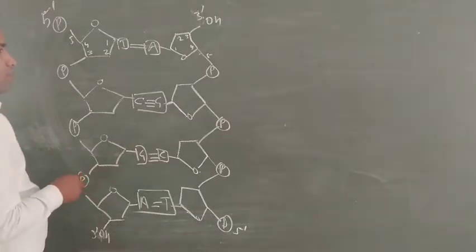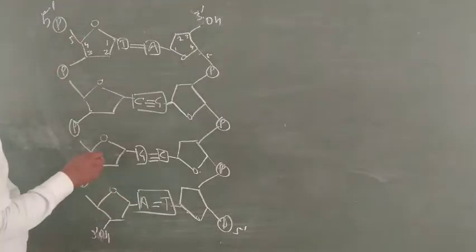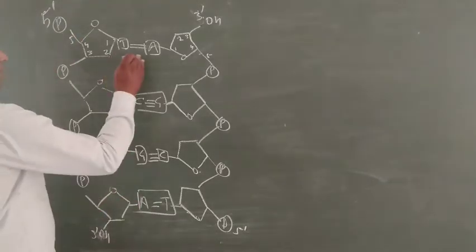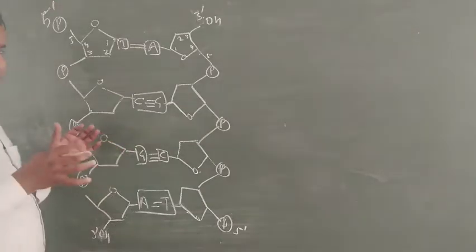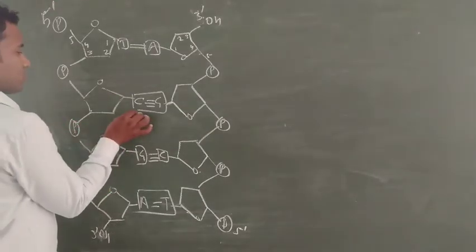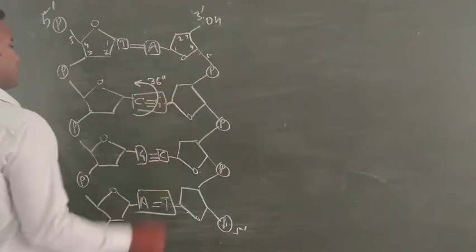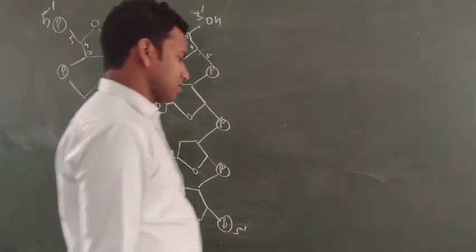Each base pair has a rotation; due to the formation of hydrogen bonds, the base pair undergoes contraction. That's why it shows the rotation. The rotation per base pair is 36 degrees.